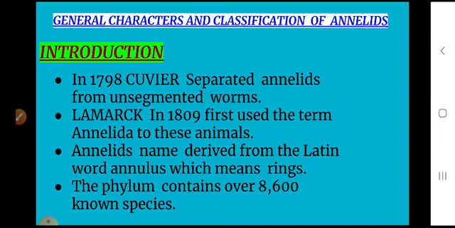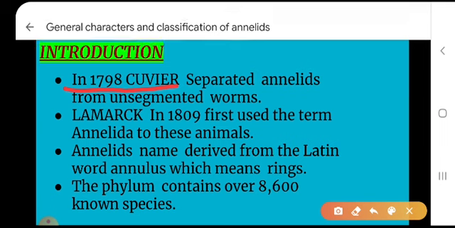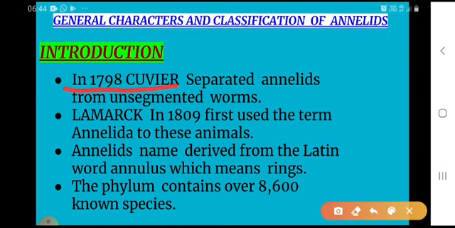In the early days, the scientists grouped annelids with other worms. In 1798, Cuvier separated annelids from unsegmented worms.